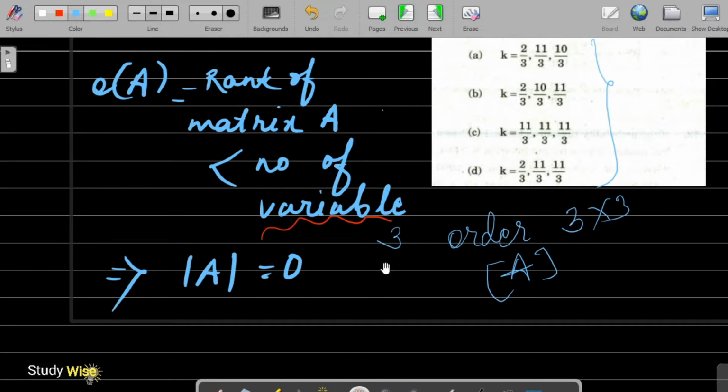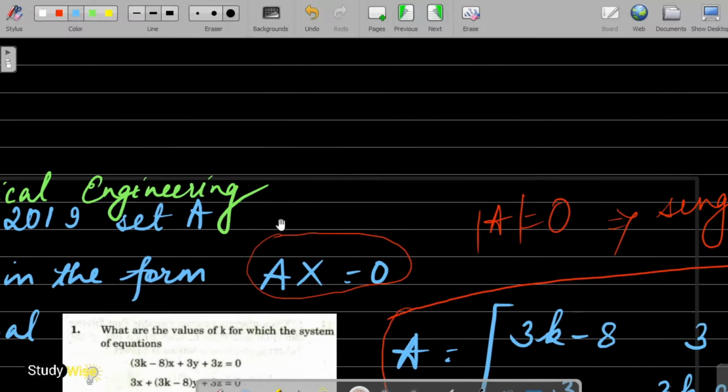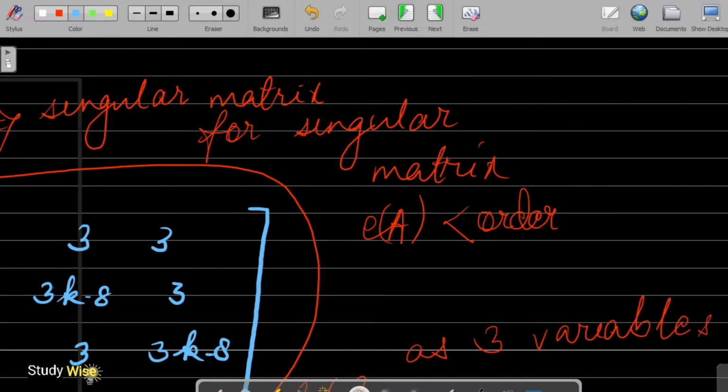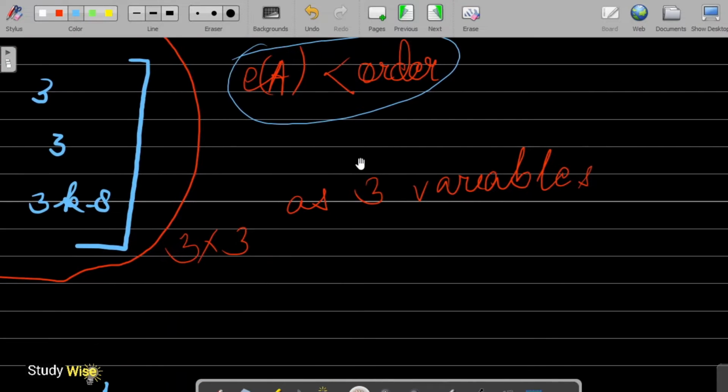Now why is that? Because when the determinant of A is equal to 0, the matrix is a singular matrix, and for a singular matrix, the rank is less than the order, and here the order is the number of variables, which is 3.